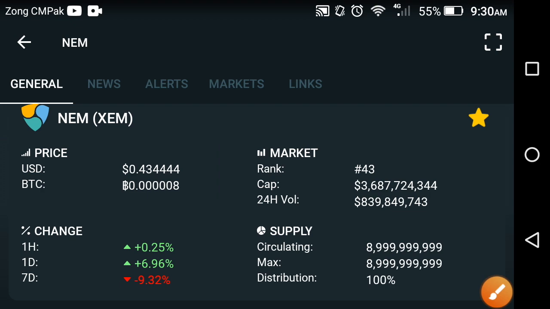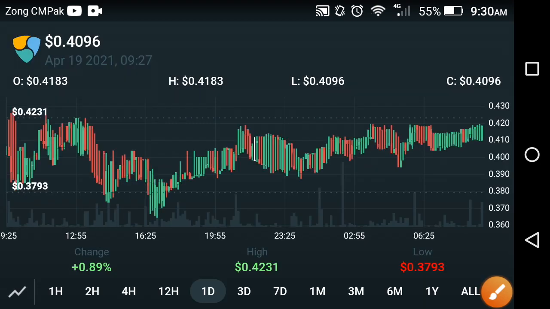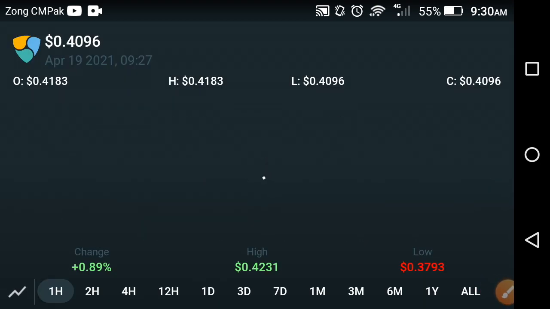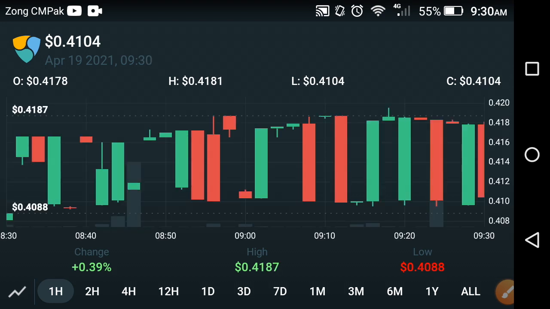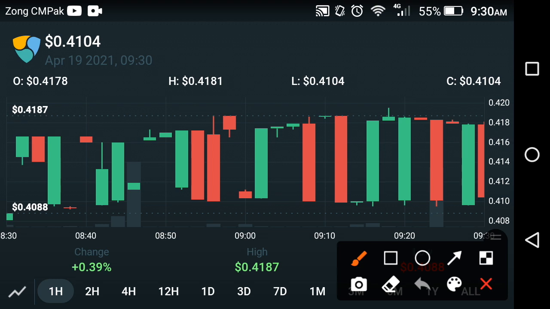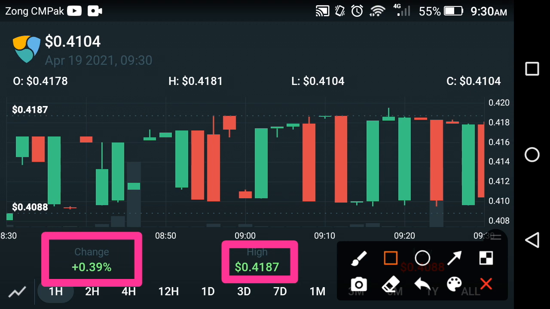Now let's see the price prediction of the XEM coin for the last 1 hour. What's the change going at this time in the XEM coin? Let's see. As you can see here, the change is going very good at this time friends. The change is positive. 0.39% change in XEM coin at this time friends, and the high price of the XEM coin in the last 1 hour is about 0.4187 USD.